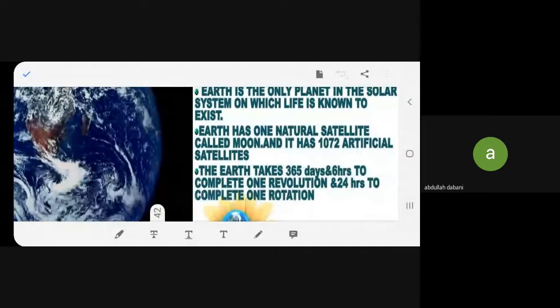What blanket we have, beta? Can anyone tell me? Ozone layer, which is protecting us. So all the suitable conditions we have on earth for the existence of life.